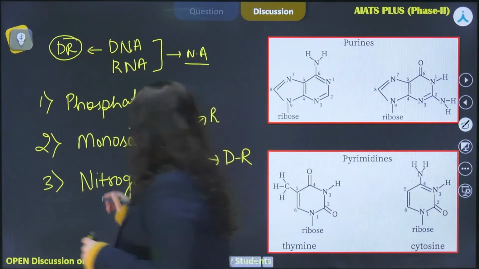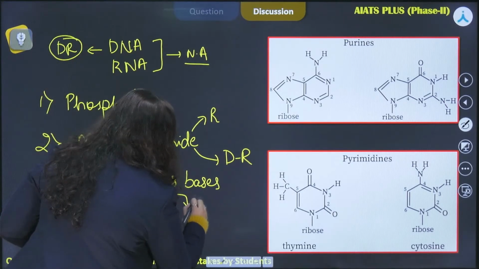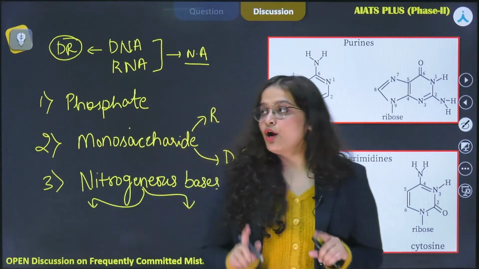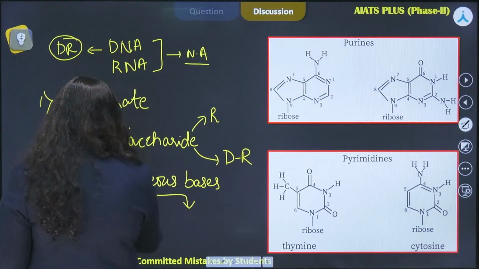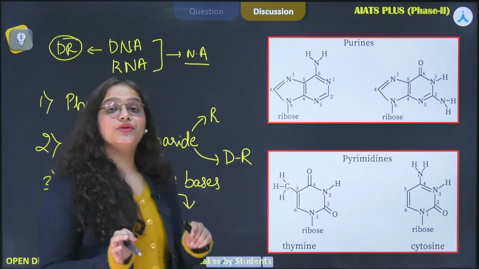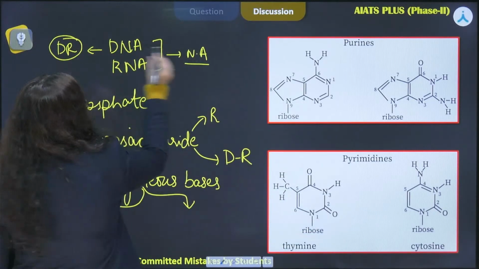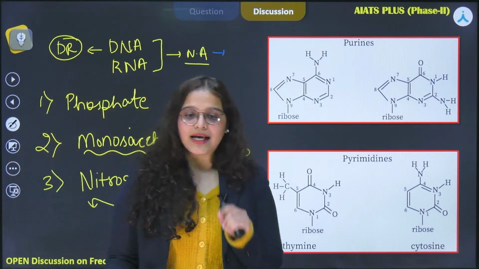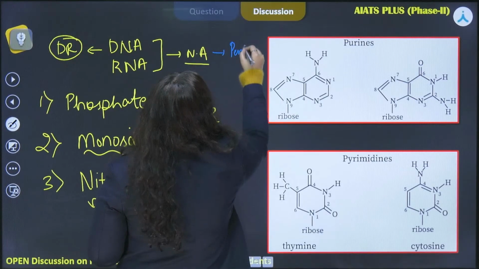Now let us see what are these different types of nitrogenous bases which constitute the structure of nucleic acids. Also, it is important to remember that the monosaccharide that we are talking about here is a ribose sugar or a hexose sugar. Please let me know in the comment section. So basically, the sugar which is present in nucleic acids is a pentose sugar.